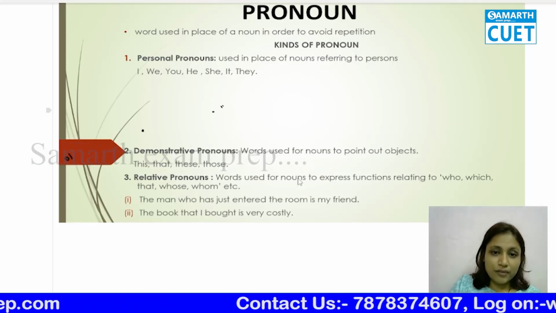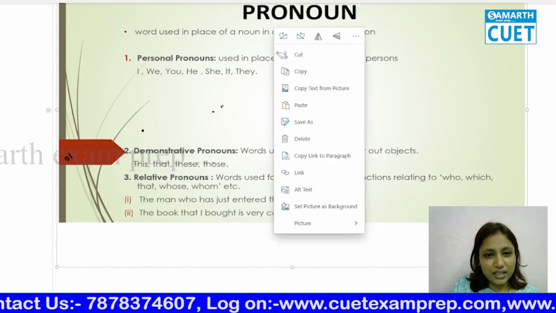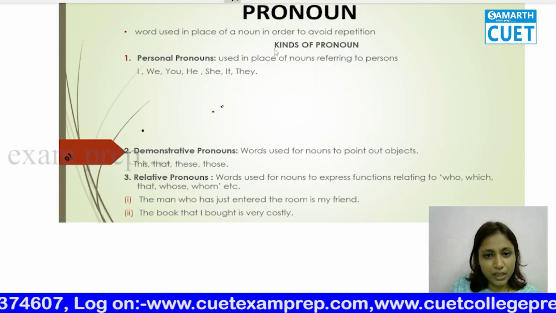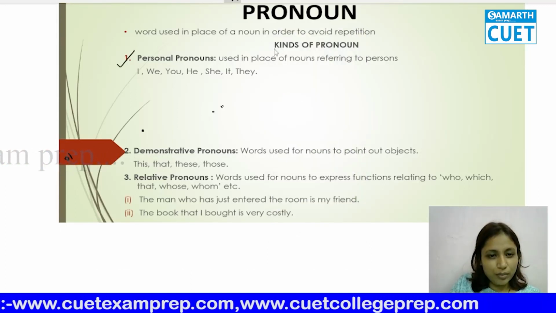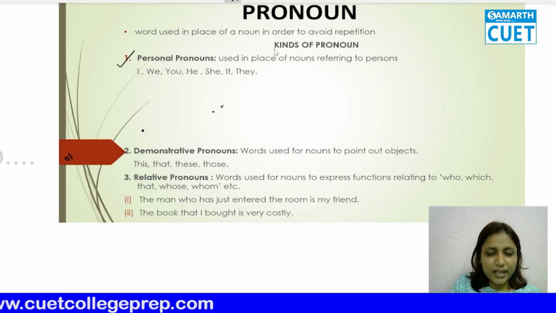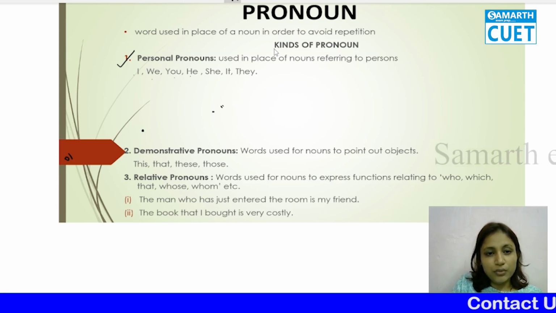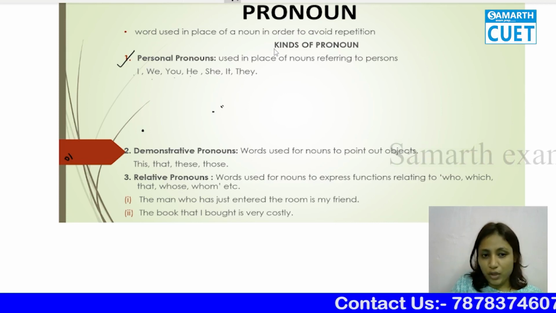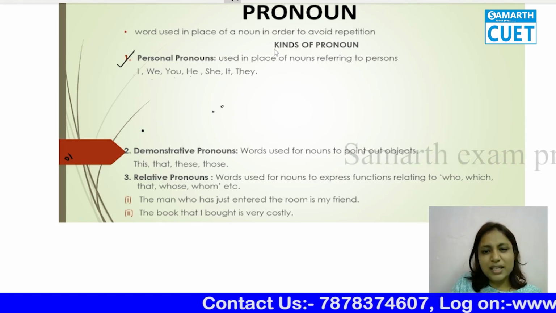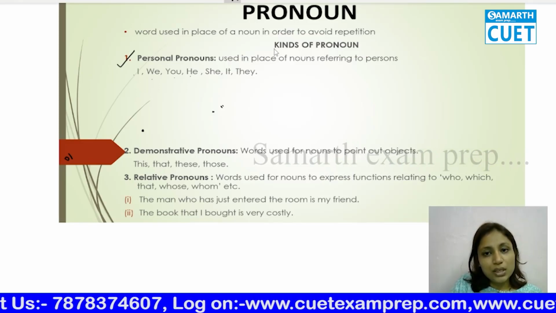Okay. So now first comes the kinds of pronouns. The first kind is the personal pronoun. Personal pronouns are I, we, you, he, she, it and they. But before that, we first need to understand the depth of it. Personal pronouns are pronouns used in the place of nouns referring to persons.